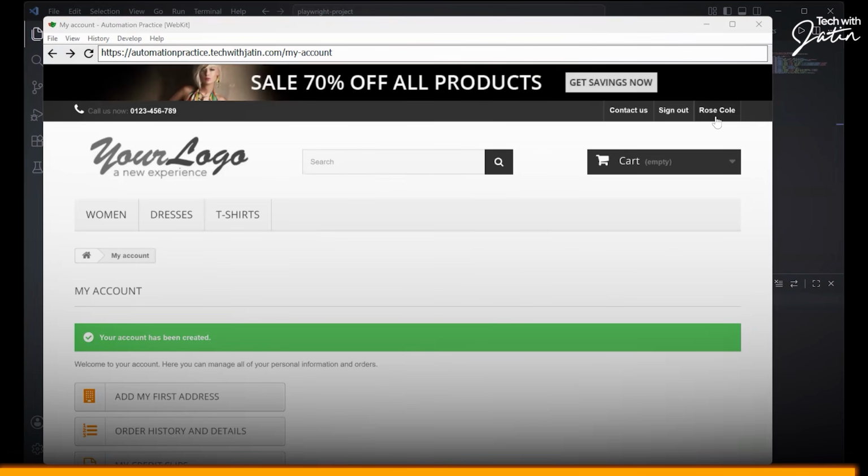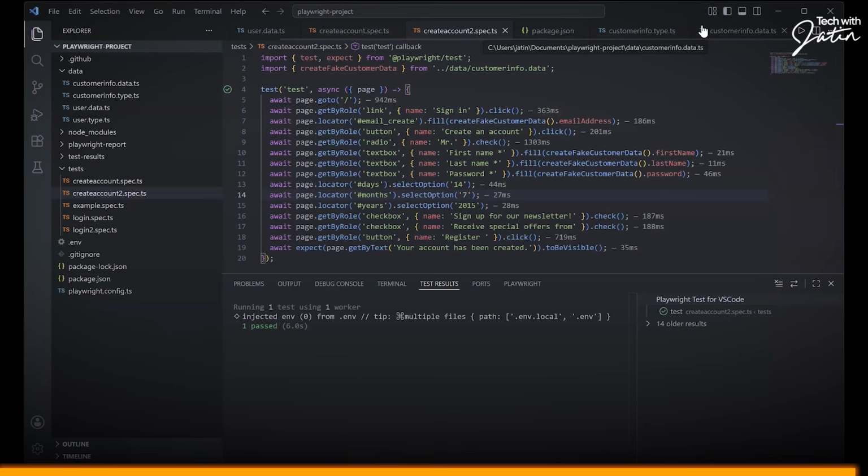Voila. Done. And now try to compare this with your Selenium WebDriver and Rest Assured. See, of course, this test requires still more optimization, but the things which used to take a lot of time way back in Selenium WebDriver and Rest Assured, I can quickly do that. Are you getting the point over here?